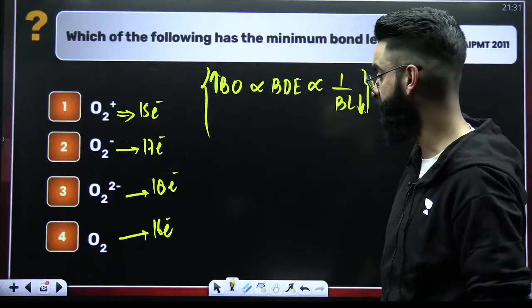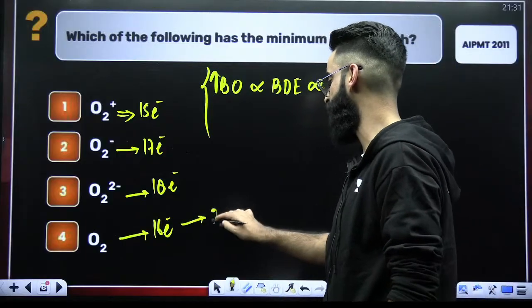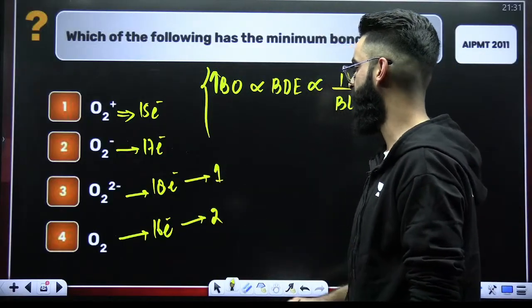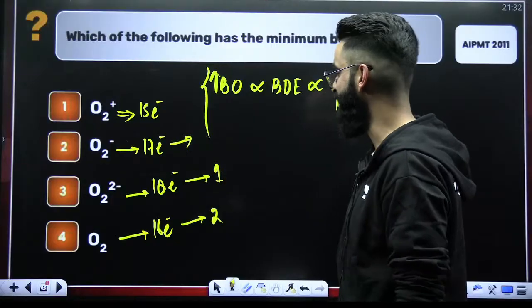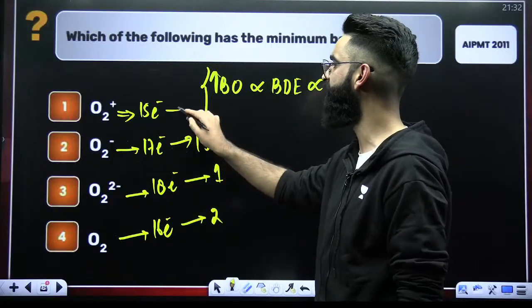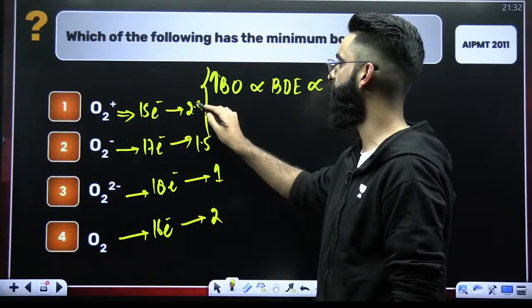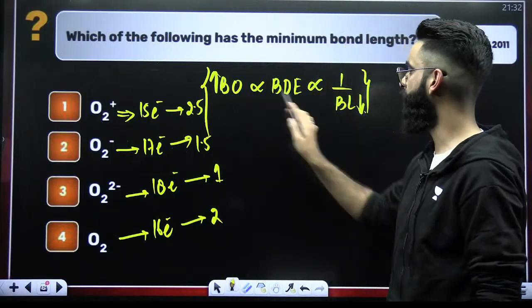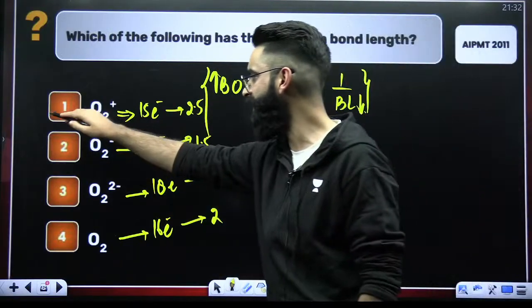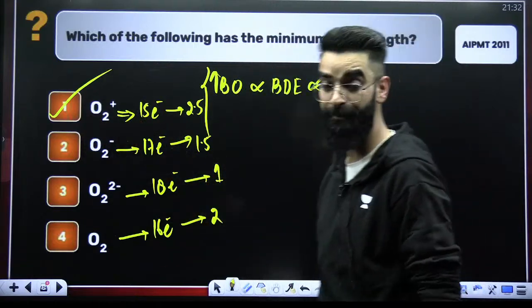Few minutes back only I told you the trick. 16 electron species has got the bond order of 2. 18 electron species has got the bond order of 1. 17 electron species has got the bond order of 1.5. 15 electron species has got the bond order of 2.5. So maximum bond order, minimum bond length. Maximum bond order is here in case of O2 positive, so it will be having minimum bond length.